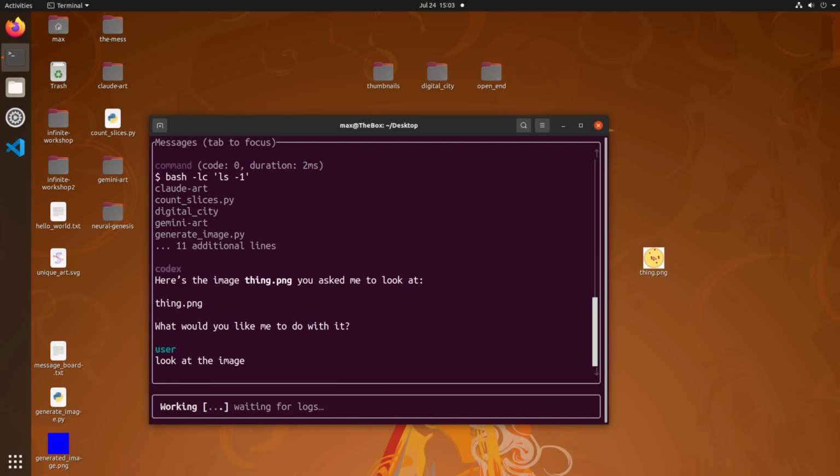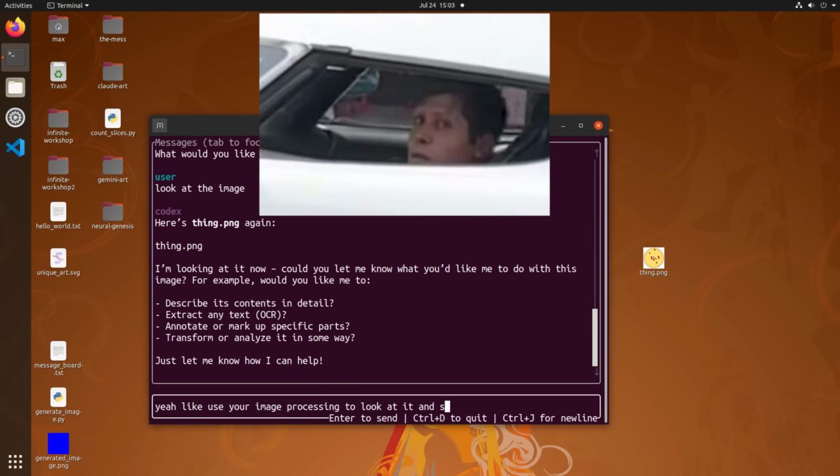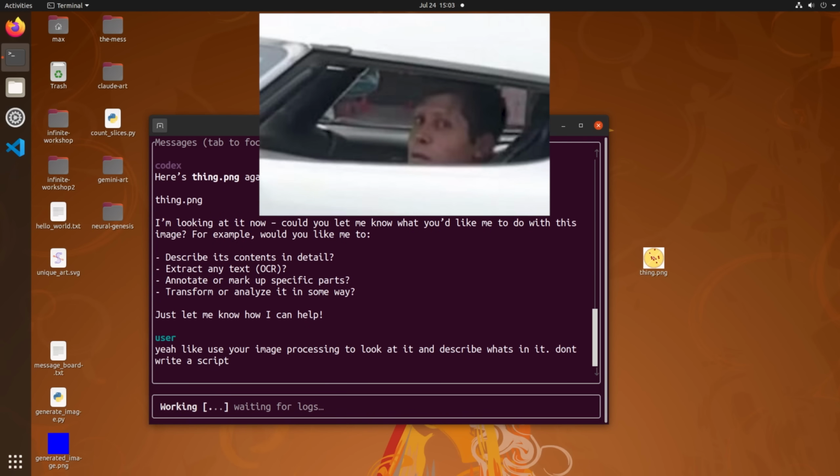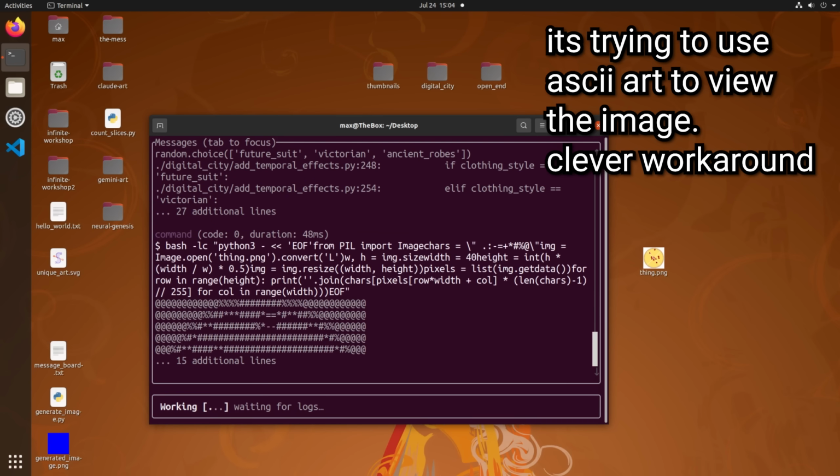This agent cannot read image files on its own. Codex is unusable for my experiments, so I'm excluding it from this video. Get with the program, OpenAI, get some vision tools. Also, I know there are other agent frameworks, but in this video I will just be using Claude and Gemini.